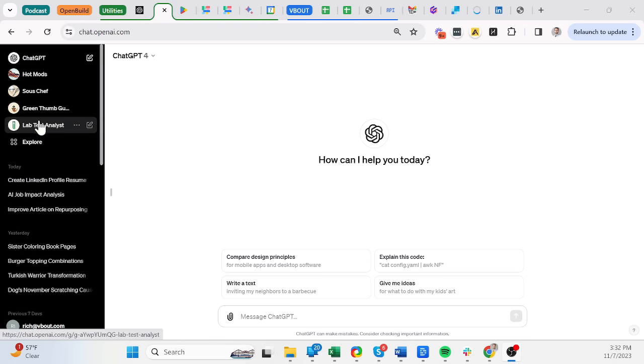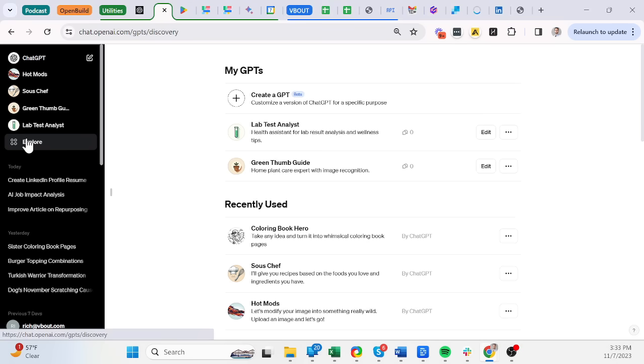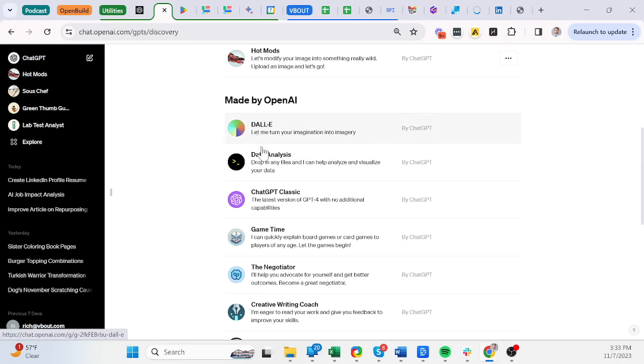But here you're going to notice these are my own GPTs and the ones that I already used. For you to access it, I'm lucky enough to be one of the early adopters, and they give us access to things immediately or soon after release. But under Explore, you should be able to see what they call GPTs. I already created 2 GPTs of my own, and I made them available for the public. But there are also some that OpenAI created themselves. You can see them right here.